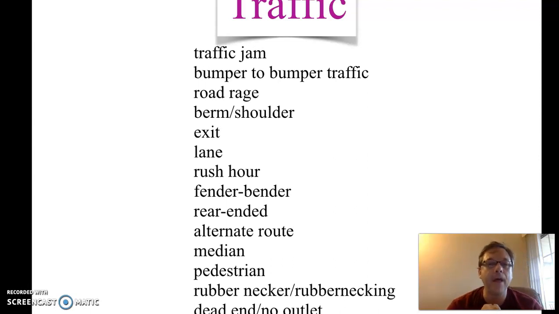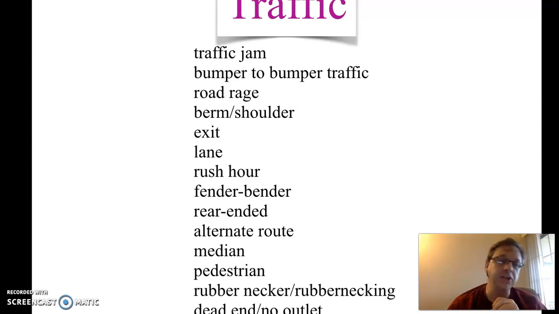Traffic jam. Bumper to bumper traffic. Road rage. Berm, shoulder, exit, lane, rush hour, fender bender, rear-ended, alternate route, median, pedestrian, rubbernecker or rubbernecking, dead end or no outlet, and roundabout.